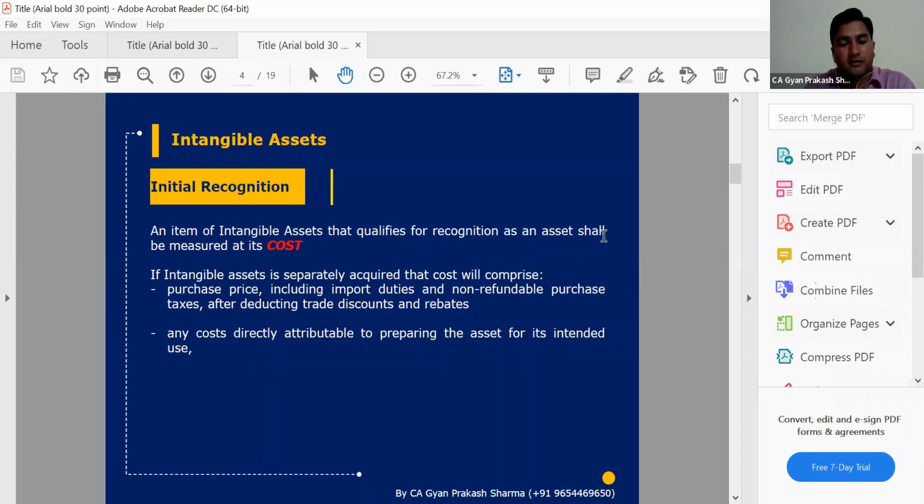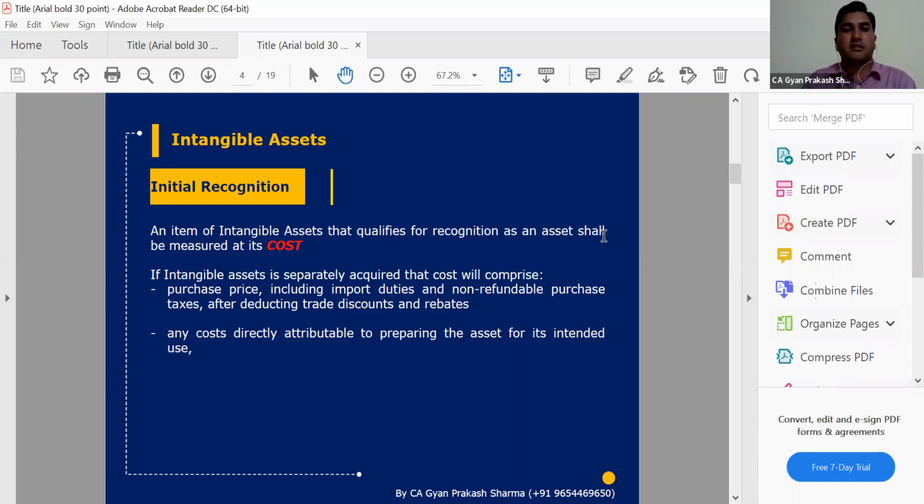But where we have in-house resources, internally generated, there will be some difficulty, and we need to identify whether the intangible asset has been created or not. That is the much more important thing. First of all, we identify an asset which meets the criteria of an intangible asset, and we have to recognize it, but at how much price? The first answer will be the cost price.